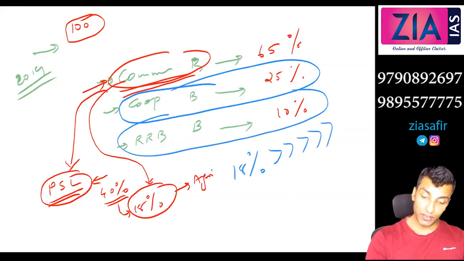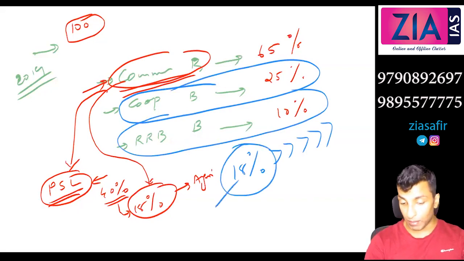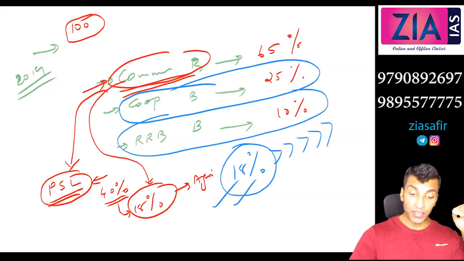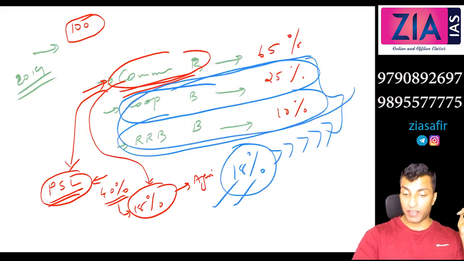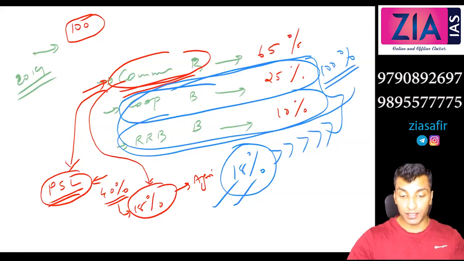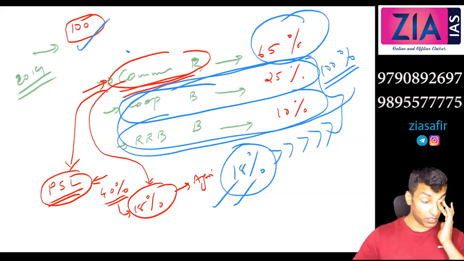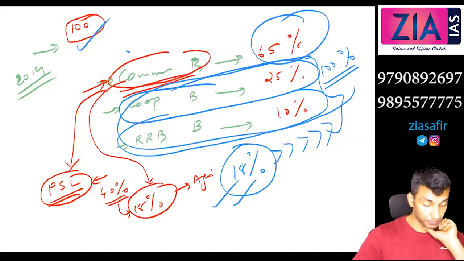That is the reason why, even though you are just satisfying the minimum condition, which is a commitment under the RBI guideline, that 18% you have to give to agriculture, still that is more than the entire loan given by these two. They may be giving their entire 100%, but that is their 100%. If you compare the volume of loans given, commercial banks are giving so much, right? So in that context, compared to these two.